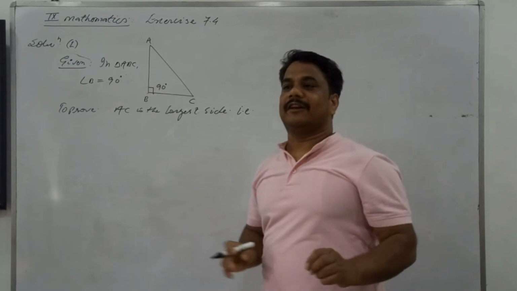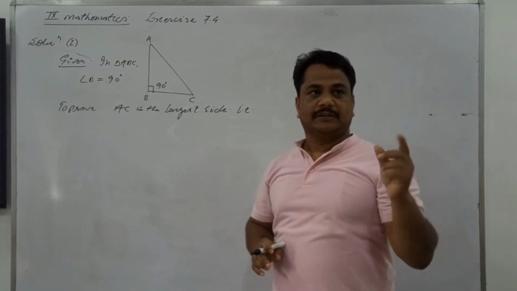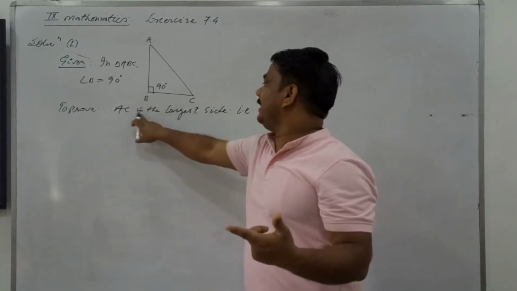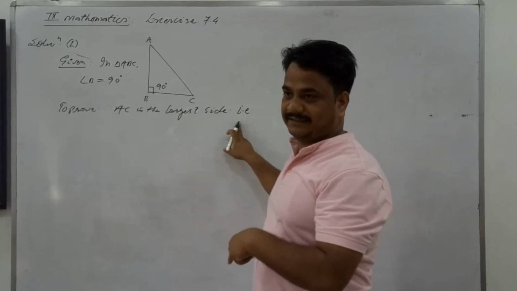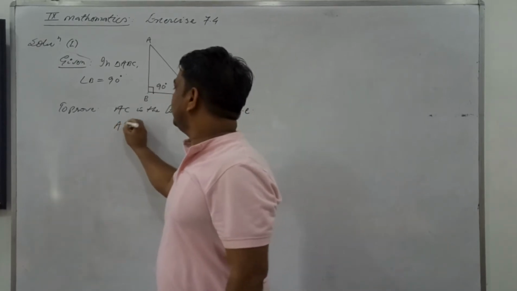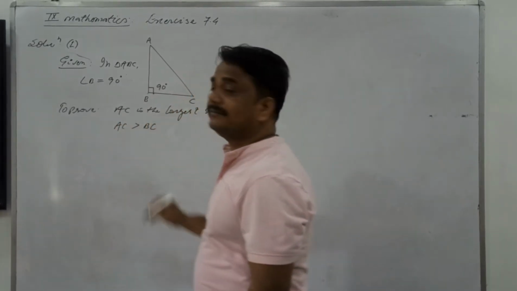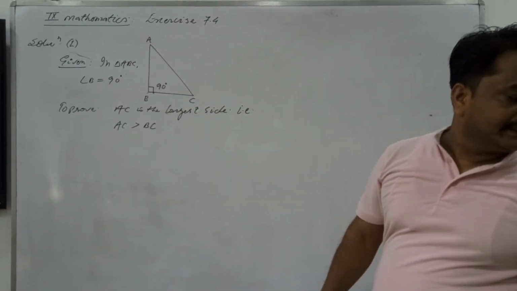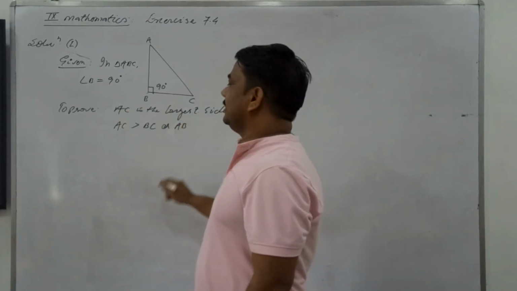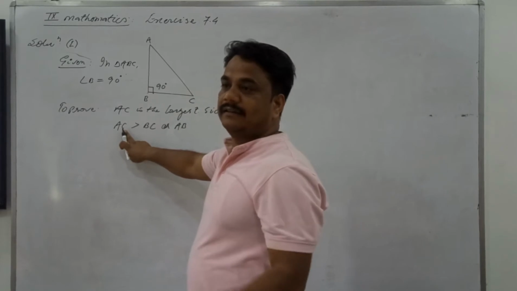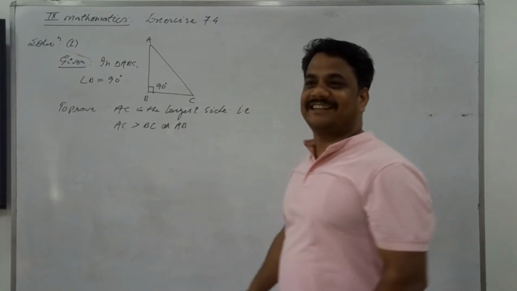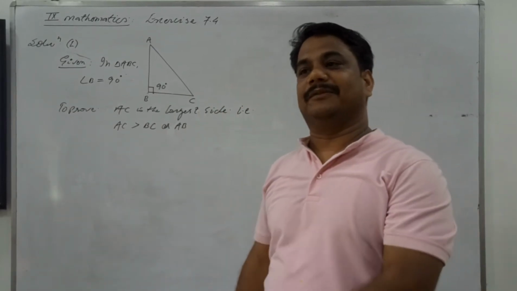Obviously, this statement you cannot prove easily. How can you bring the statement? So the statement is to be explored more. You need to resolve it. AC is the longest side. What does this mean? It means in the triangle, AC is greater than BC, or AB. You can prove AC is the longest side if it is greater than both AB and BC. From both sides it is greater. Is that clear? This you need to prove here.